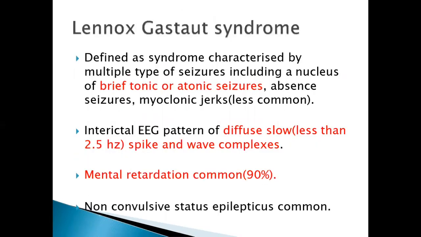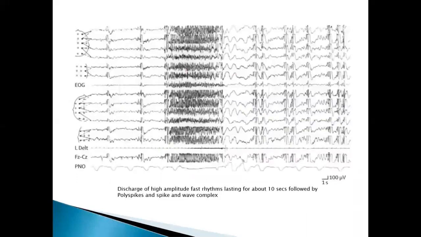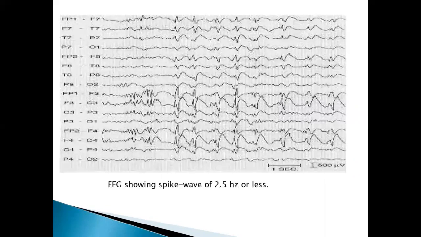Okay. Next is the Lennox-Gastaut. Already mentioned, Lennox-Gastaut has the typical seizures. Typical EEG pattern is a less than 2.5 hertz slow spike and wave pattern, and mental retardation. Okay, this is more common in males. Peak age of onset is between 3 and 5. Lennox-Gastaut syndrome patients have more frequent seizures during sleep. Okay, these are the fast rhythms with polyspikes and slow complexes seen in the Lennox-Gastaut syndrome.